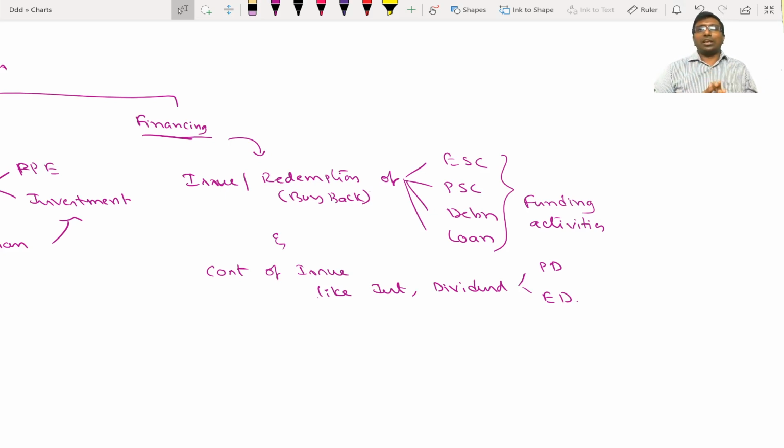Okay, you will be paying equity dividend. Equity dividend is your financing activity. Preference dividend payment is financing activity. Interest is financing activity. Whatever issue expenses with respect to equity shares or debentures, all these items are also financing activity. Remember, funding activities are financing activities.